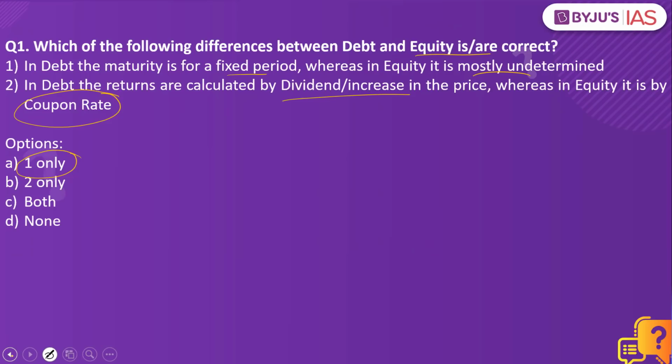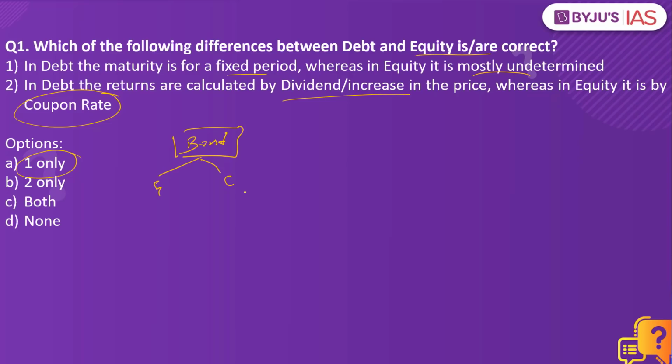Let us try and understand what is the difference between the debt as well as the equity. One of the examples of debt can be the bond. What is a bond? Let's say we have the government. The government issues the bond. We can also have a corporate entity, which can also release a bond. In a bond or a debt instrument, there is a creditor.